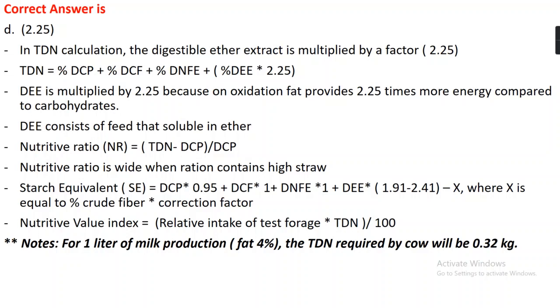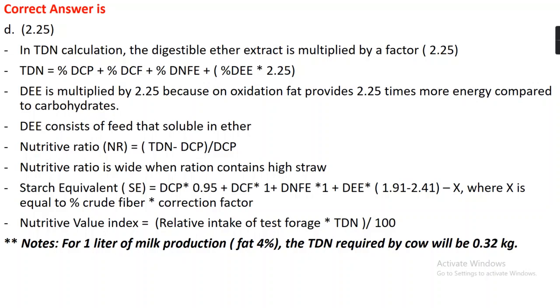Ether extract is multiplied by 2.25 because on oxidation, fat provides 2.25 times more energy as compared to carbohydrate and protein. DEE, digestible ether extract, refers to those feeds which are soluble in ether solution. And there is the nutritive ratio, which is (TDN minus DCP) upon DCP.